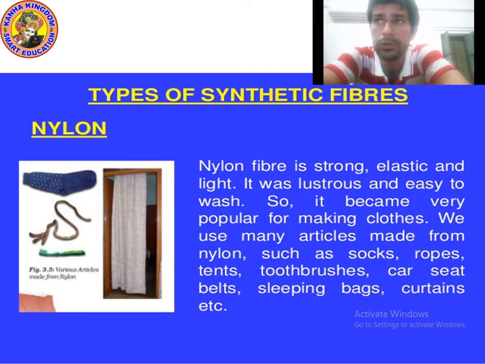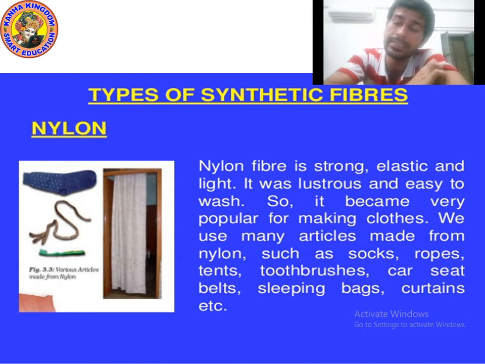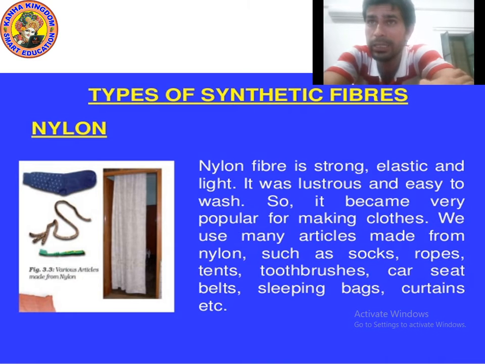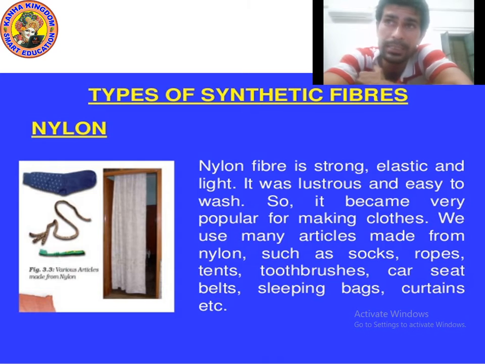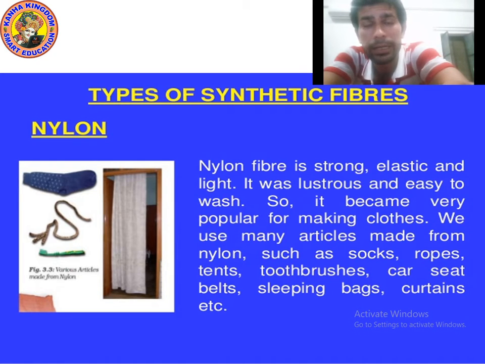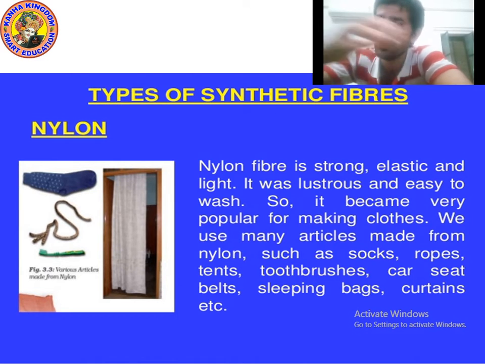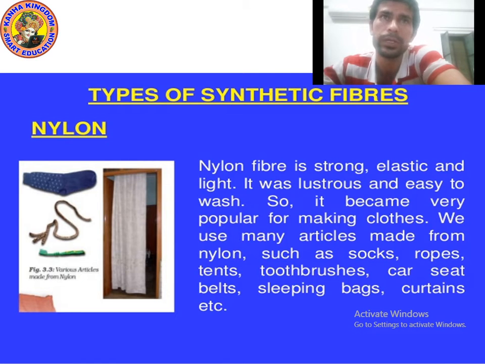So kids, nylon fiber is very strong. Nylon fiber is very elastic. It is light, not heavy, and it is lustrous, shining, and we can easily wash it. It is used to make many things: curtain, socks, toothbrush, rope, sleeping bag. These things are made of nylon. I hope you understood. Now let's move on to the next point.